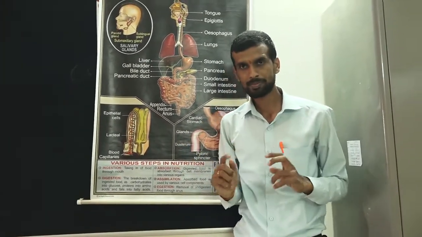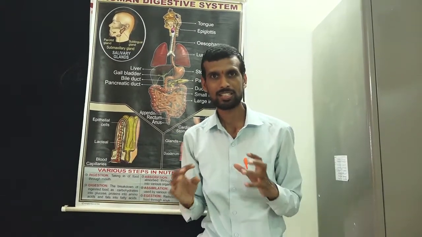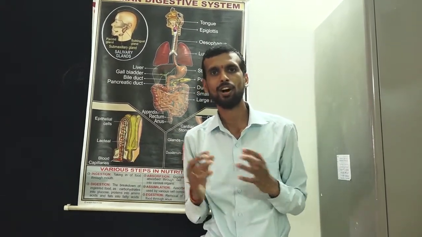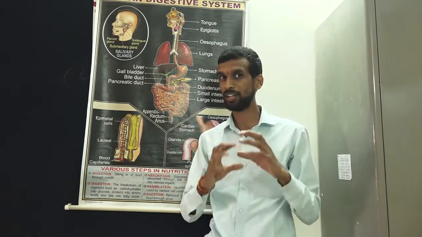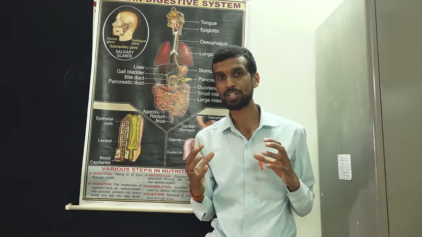Till then, you can search for interesting scientific facts about the human digestive system. In chapter 1 we learned one kind of nutrition, symbiosis. You remember, the mutual benefit.